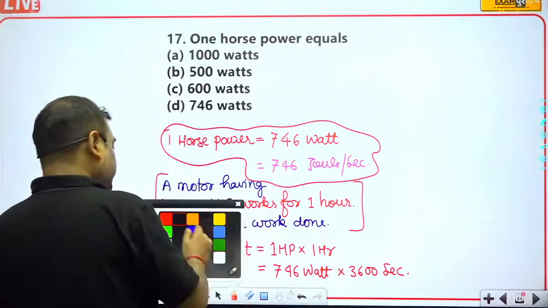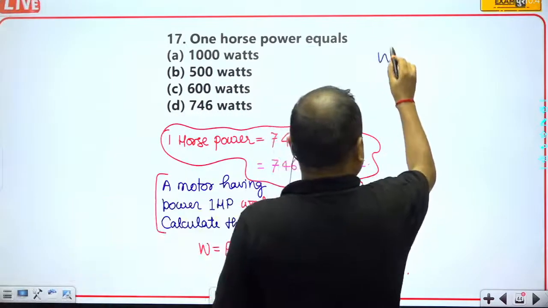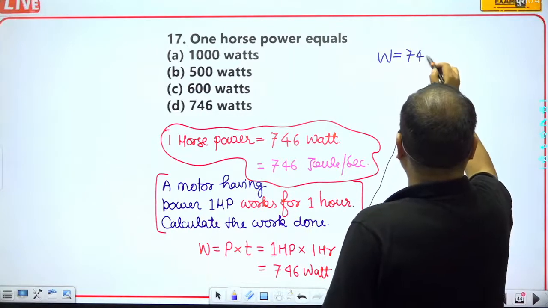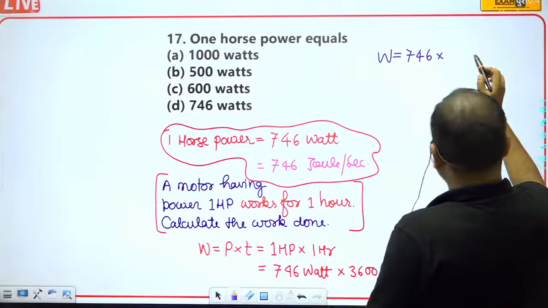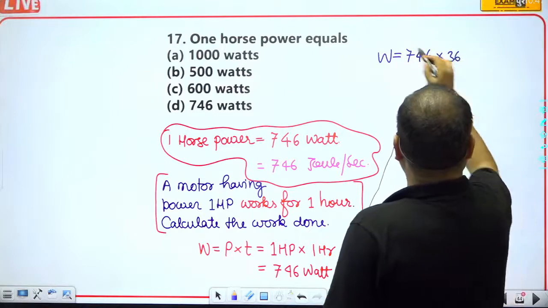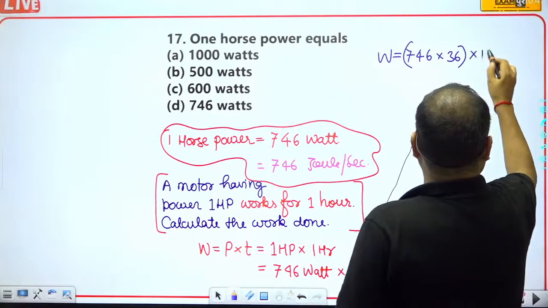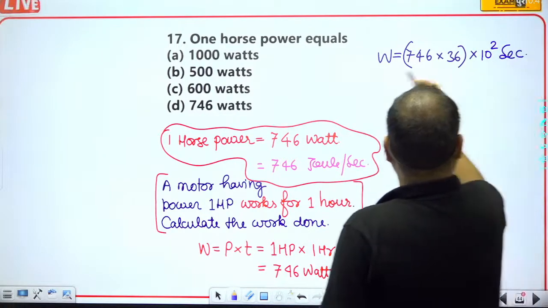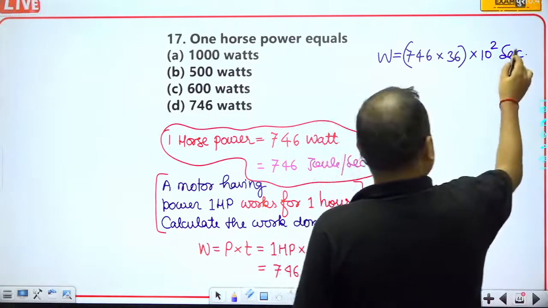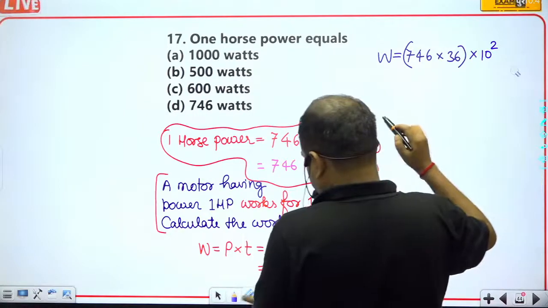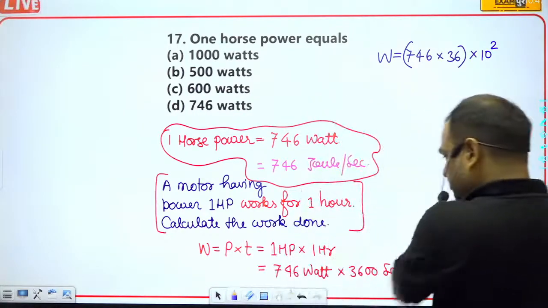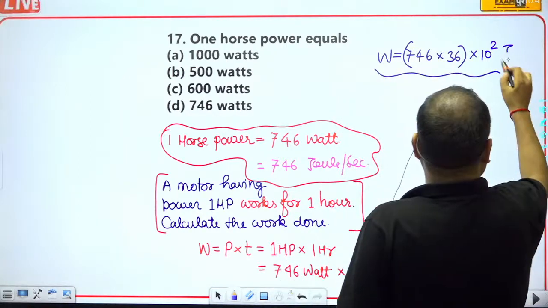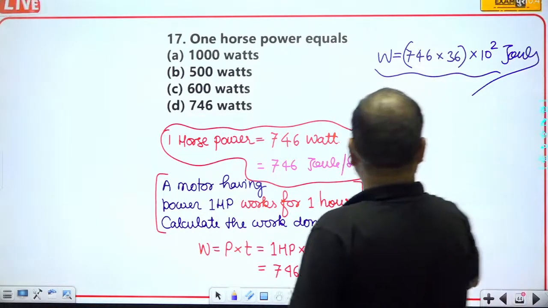So this will be equal to 746 multiplied by 36 into 10 to the power 2 joules. So this will be the correct answer.